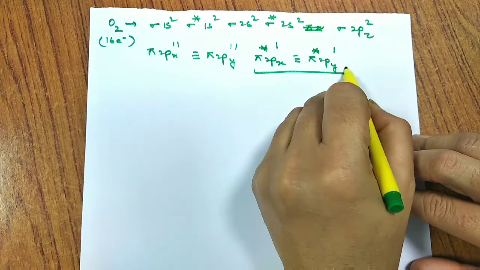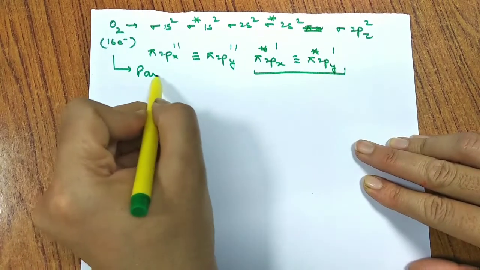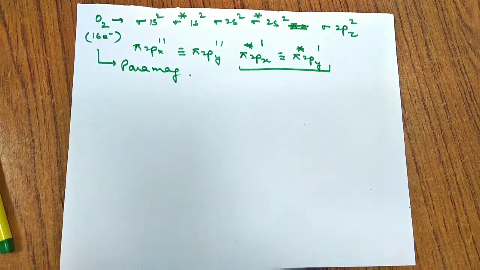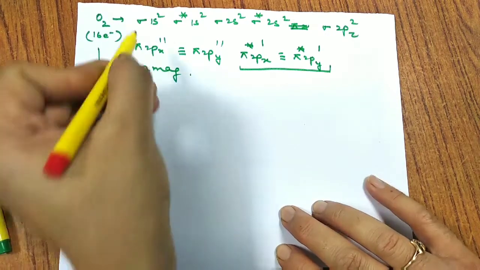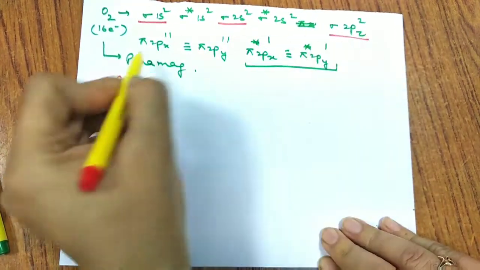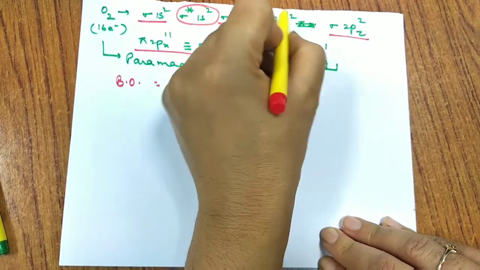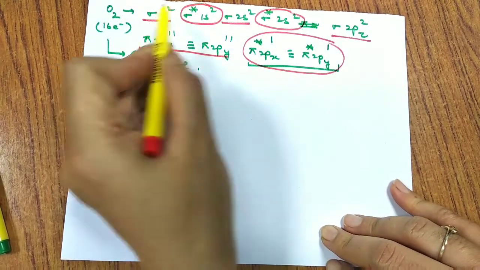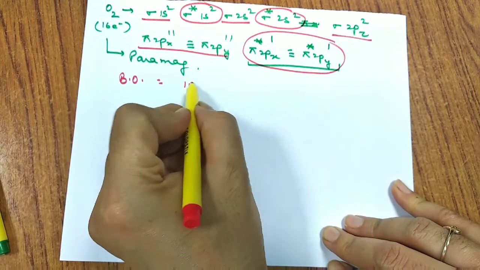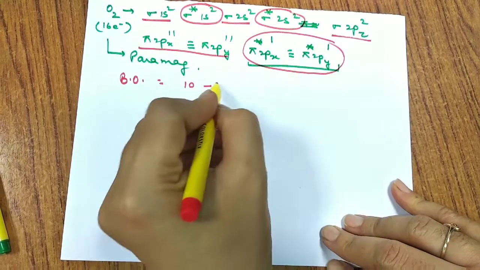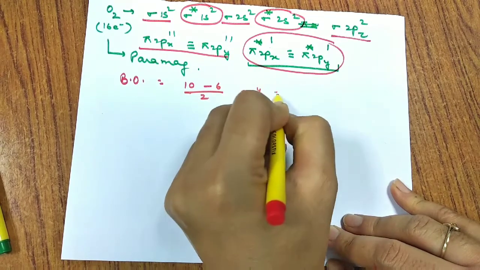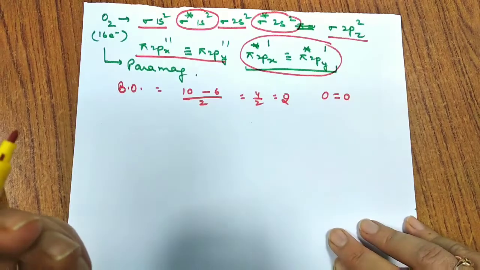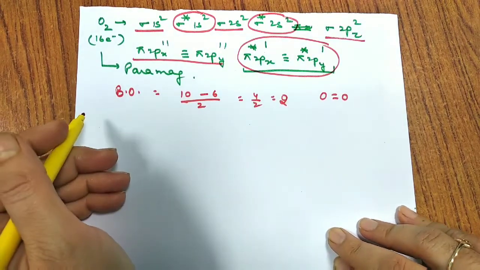Since we have unpaired electrons, the species oxygen is paramagnetic. So this shows that oxygen is paramagnetic. Let us find the bond order for oxygen. Let me underline the bonding molecular orbitals and circle the anti-bonding molecular orbitals. How many electrons are bonding? 1, 2, 3, 4, 5, 6, 7, 8, 9, 10. So 10 minus anti-bonding, 1, 2, 3, 4, 5, 6. 10 minus 6 is 4, by 2 we have 2. It shows that oxygen has a double bond between the two oxygen atoms. So this is how we can find the bond order for the oxygen molecule.